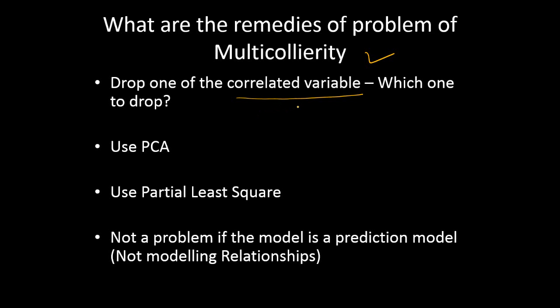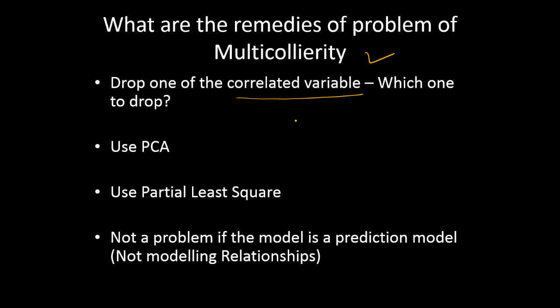Or you can use a statistical way of dropping variables. You can use stepwise regression. You can look at the significance value and see which one is having more significance. You can use more composite variable techniques like cluster analysis and find out which variable is contributing more to the cluster or the principal component and use that particular value.